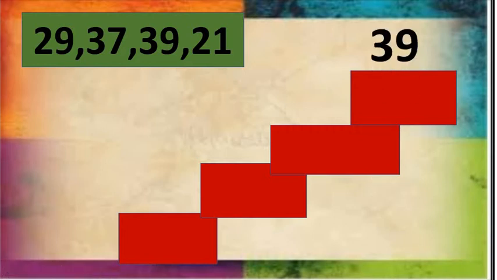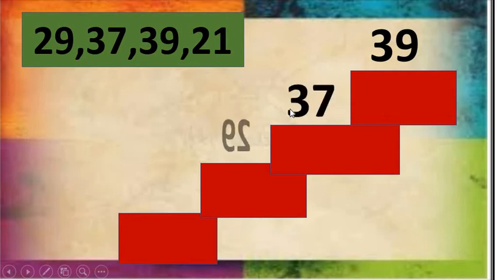Done? Then which number will come now? What do you say? Should I write 29 or 37 or 21? I should write number 37. Write it down. After 37, there will come 29.